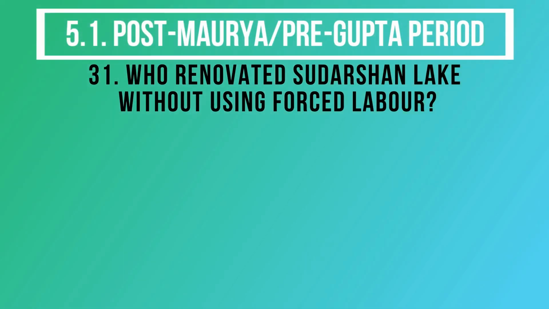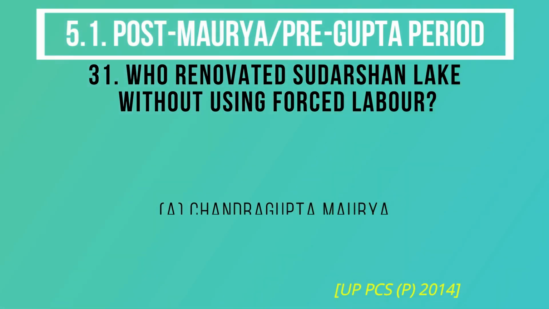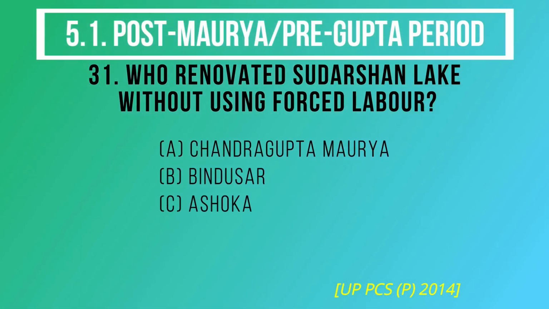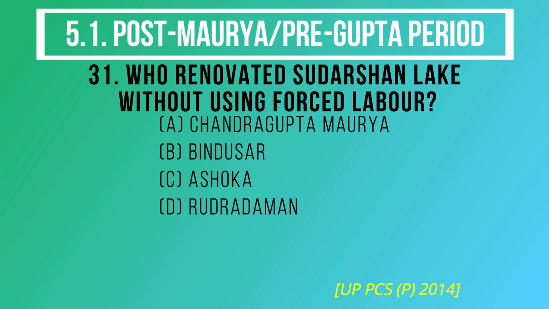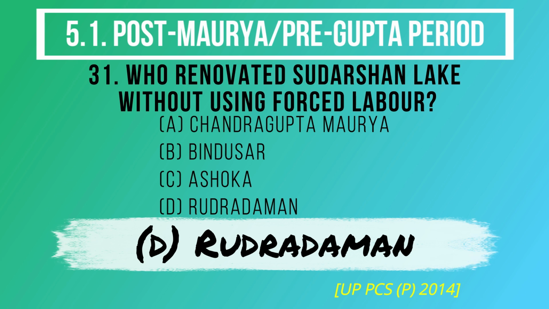Question number 31. Who renovated Sudarshan Lake without using forced labor? The options are A. Chandragupta Maurya, B. Bindusar, C. Ashoka, D. Rudradaman. And the correct answer is option D. Rudradaman.